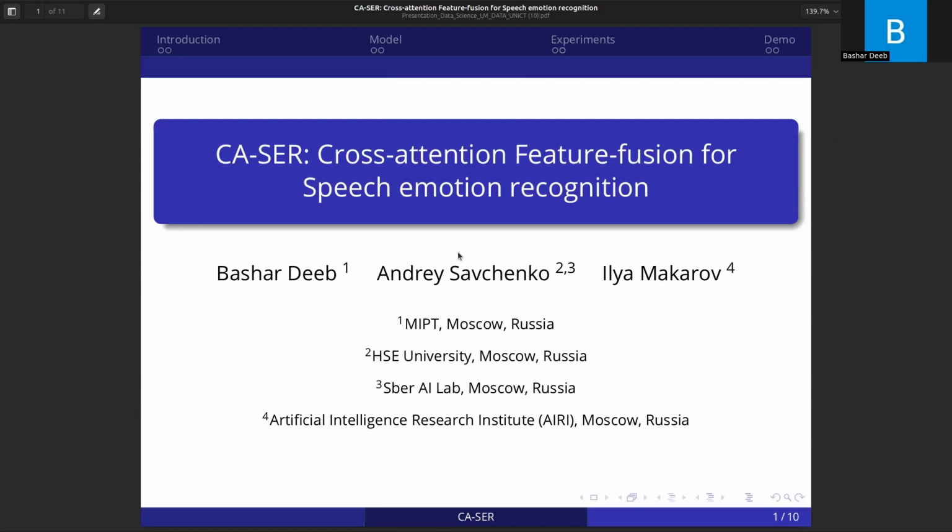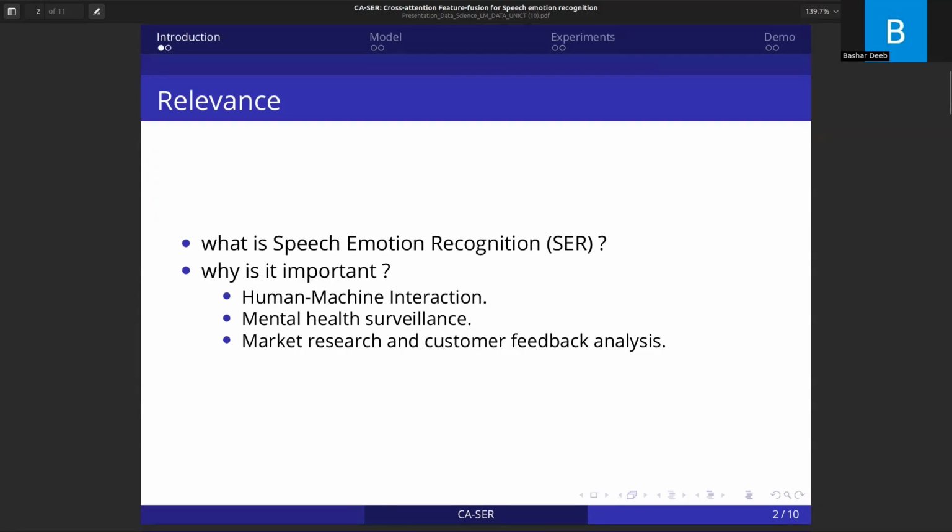I will be presenting the topic CASER, a cross-attention feature fusion for speech emotion recognition. Speech emotion recognition refers to the ability of machines to automatically identify and understand emotions conveyed in human speech. It has a wide range of applications across various domains.